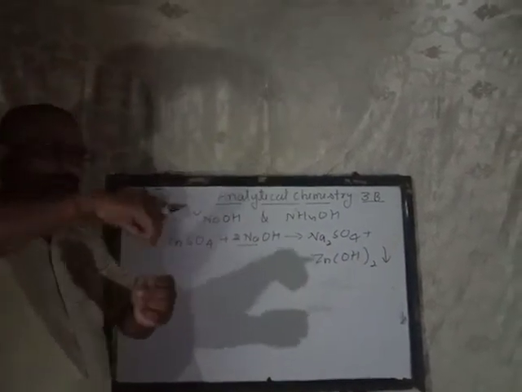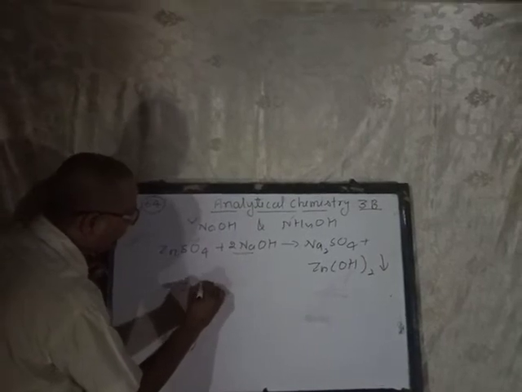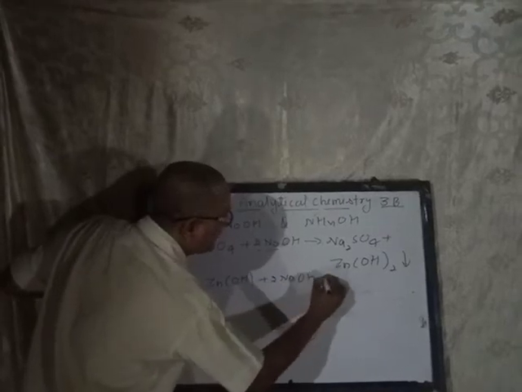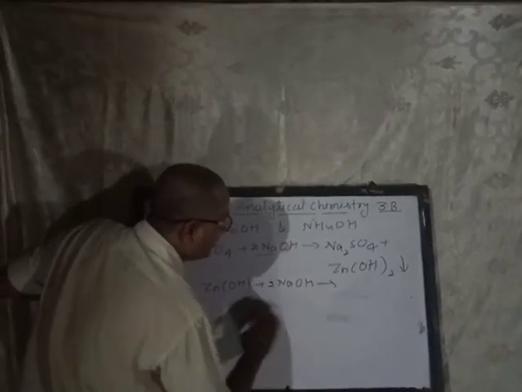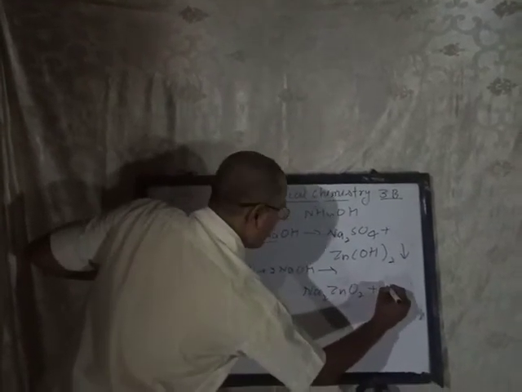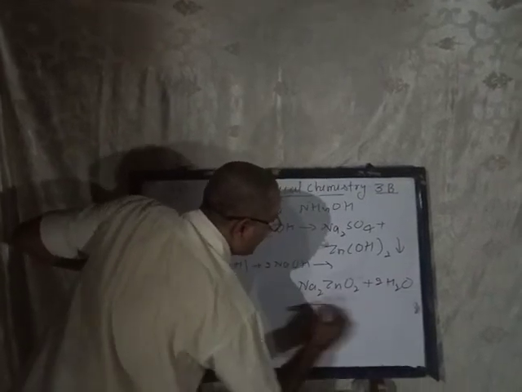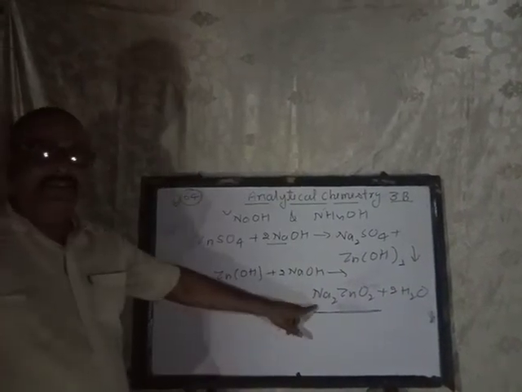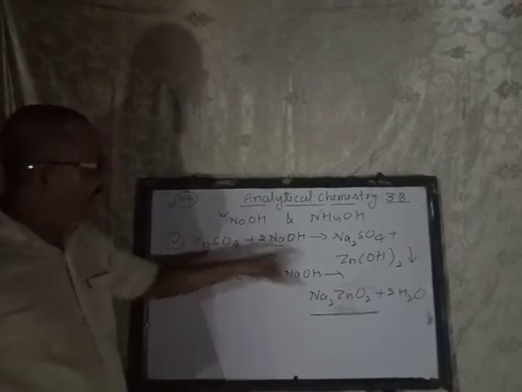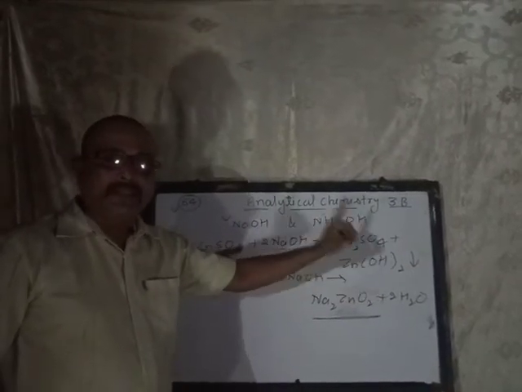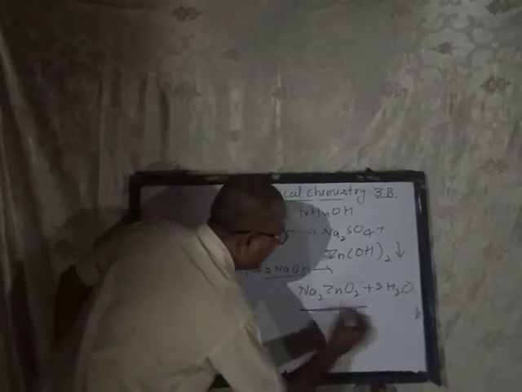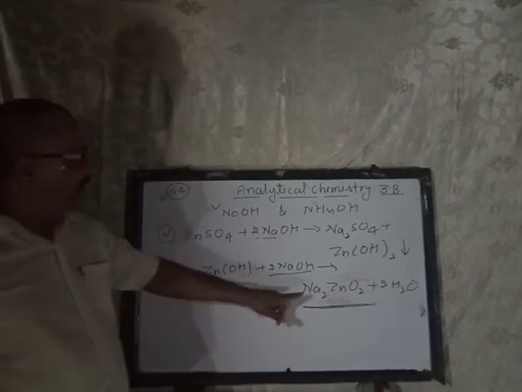When this zinc hydroxide is in excess sodium hydroxide, it gives sodium zincate and water. Now that color will be colorless. See that, in dropwise or small quantity, it gives a gelatinous white precipitate of zinc hydroxide, whereas in excess it gives a colorless solution. Can anybody tell the name of this salt?